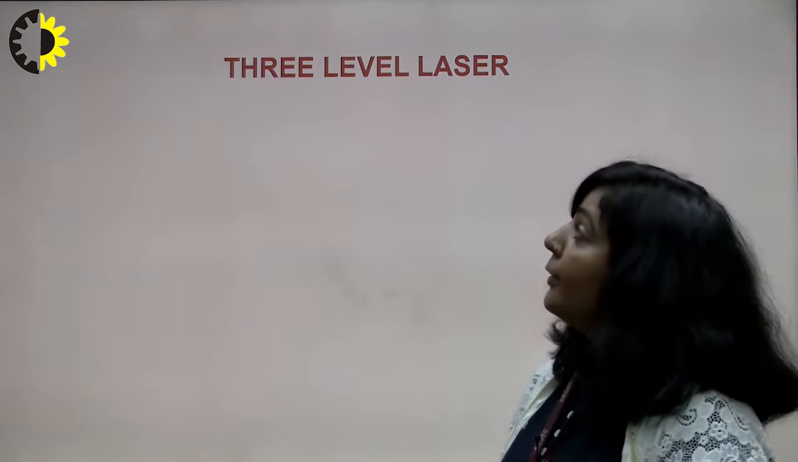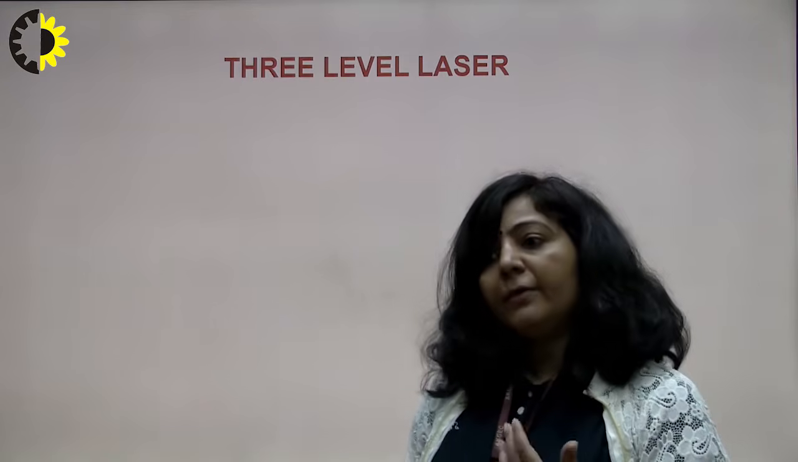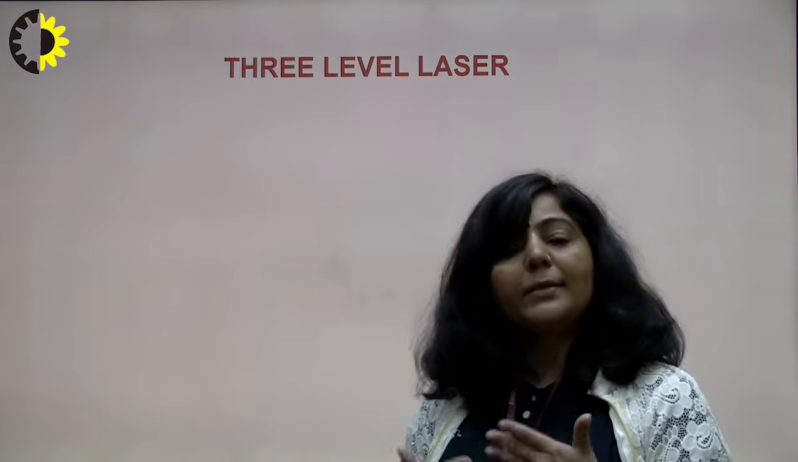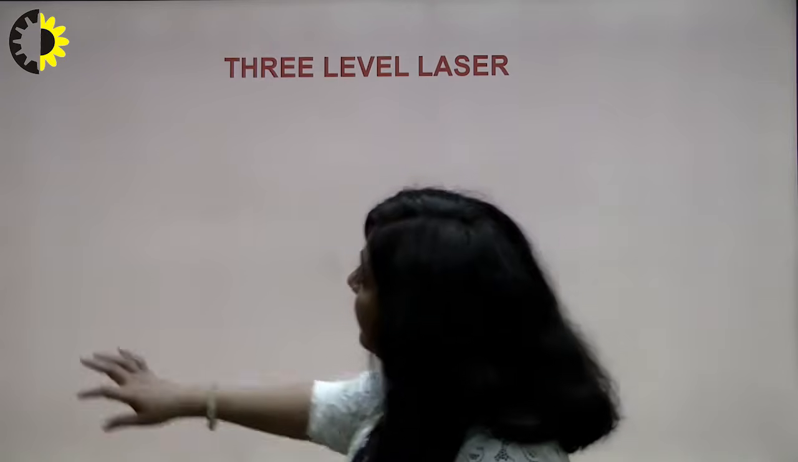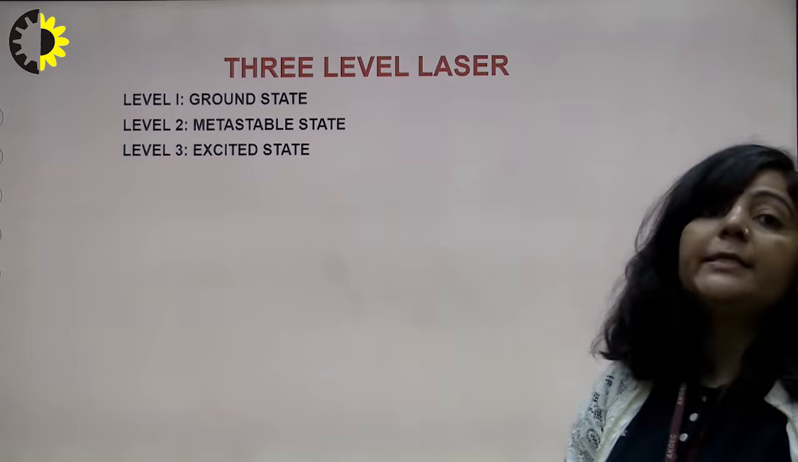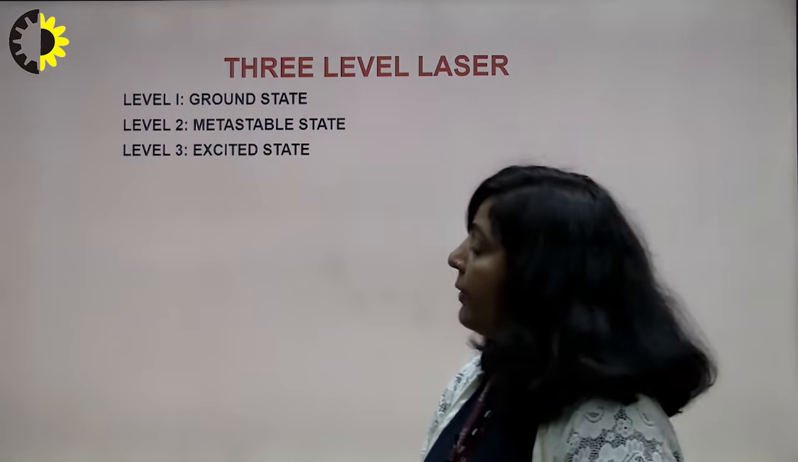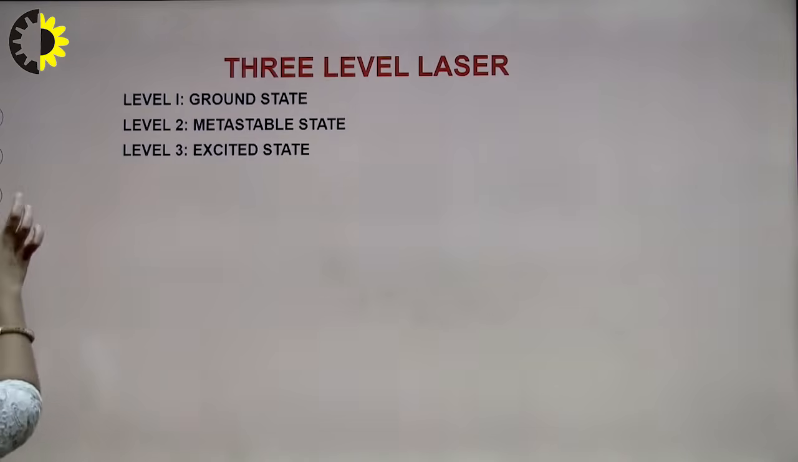So the first one, I am going to take the 3-level laser, and here we will discuss how a laser system will work when 3 energy states are involved. So the 3 energy states which are involved in a 3-level laser are, the first one is ground state, the second